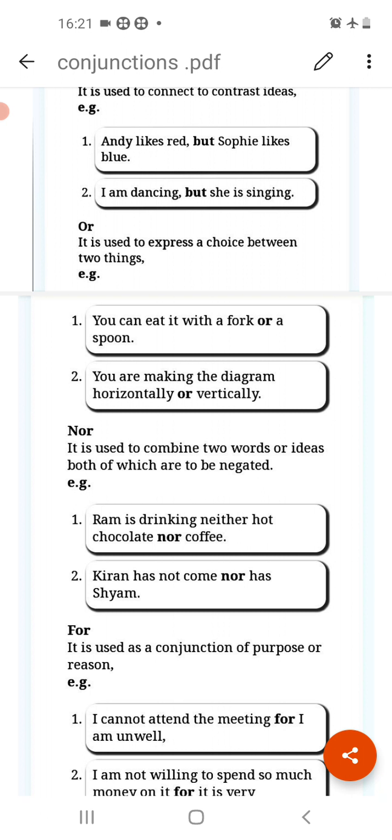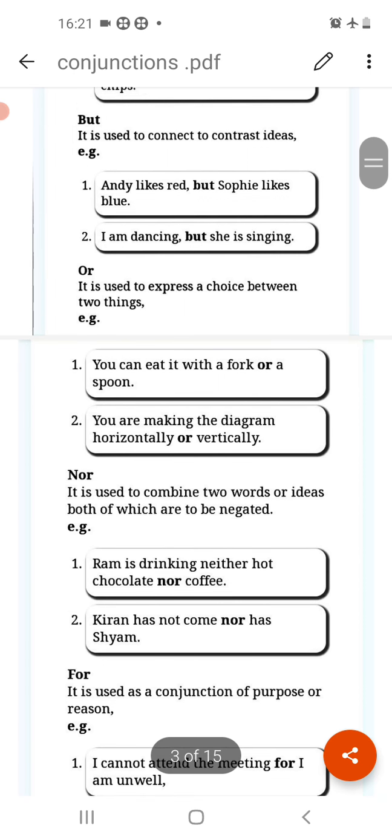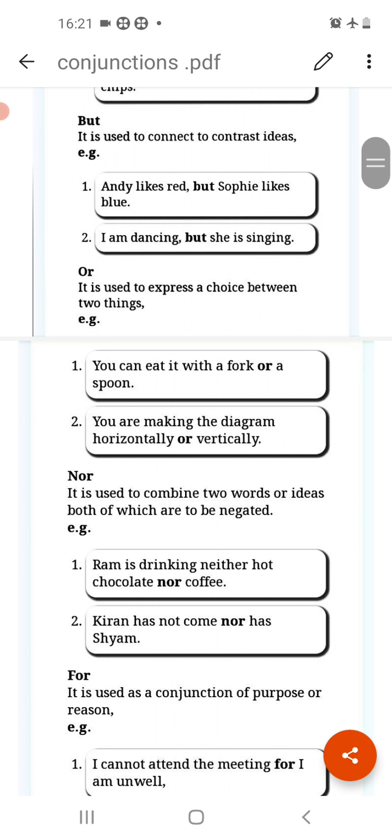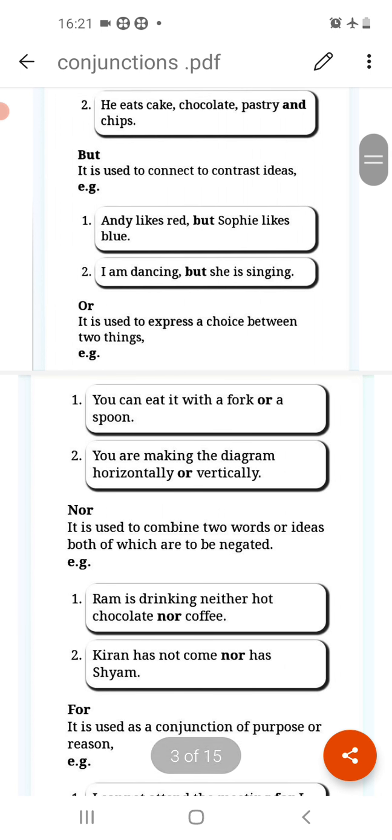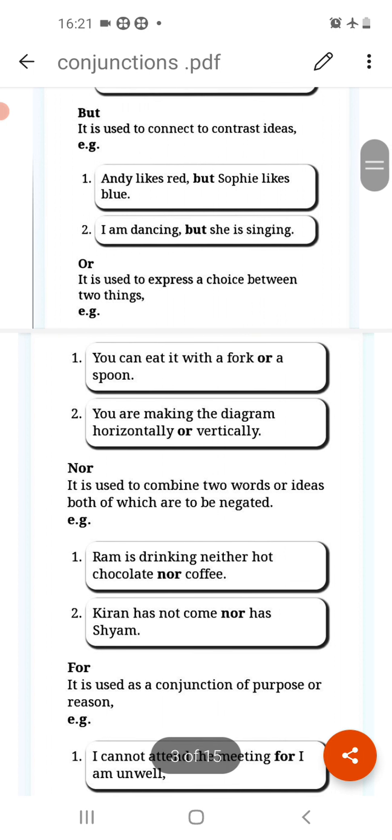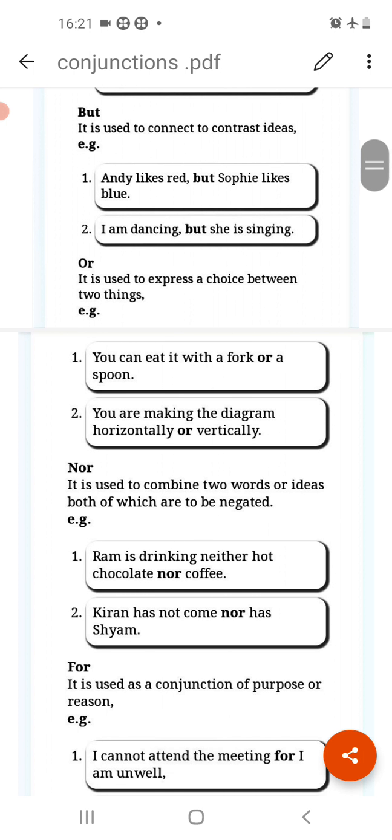Like, I am dancing, but she is singing. One thing is that I am dancing and the other is she is singing. So these are two ideas, but they are opposite. So whenever we have opposite ideas, then we always use the conjunction but.